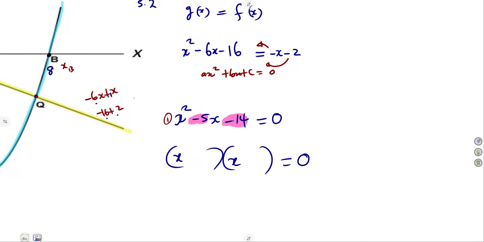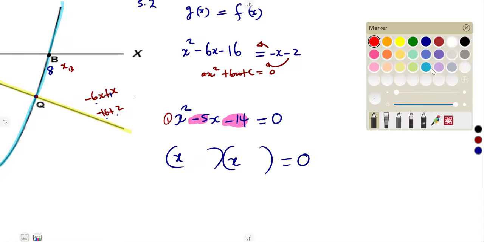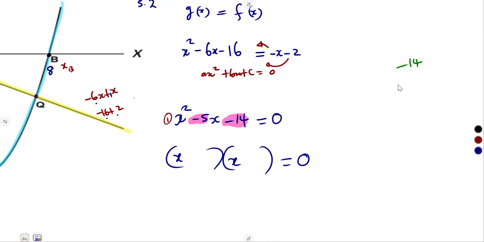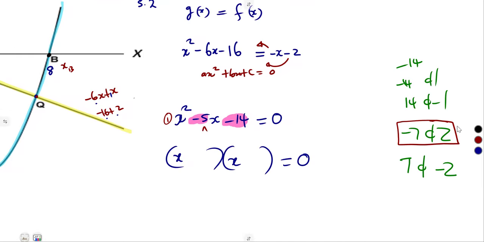Factors of negative 14: there are so many. Negative 14 and 1, 14 and negative 1, negative 7 and 2, 7 and negative 2. But which one of these, when we add, gives us negative 5? This is negative 7 plus 2, which gives us negative 5. So this is it: (x minus 7)(x plus 2). Let's solve for x. Minus 7 to the other side is going to be positive, so x is 7, or x is going to be negative 2.